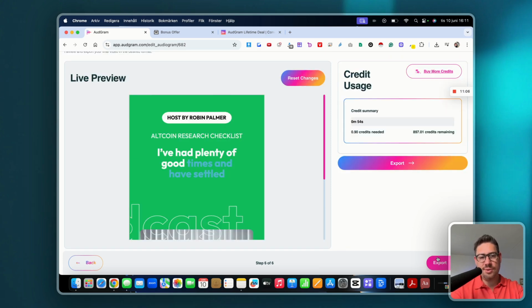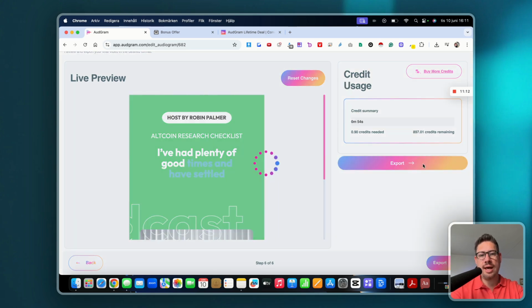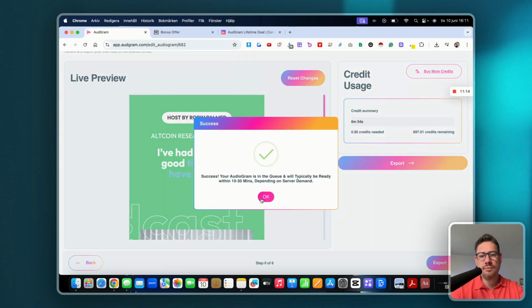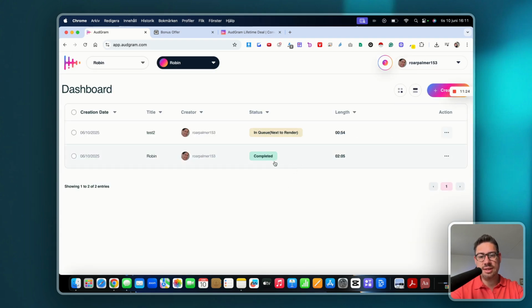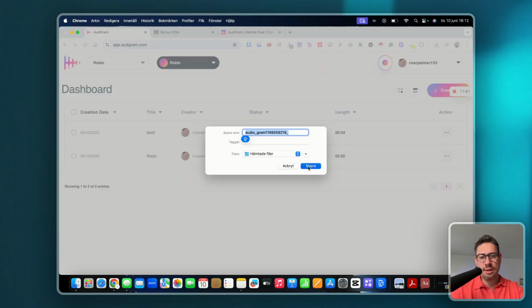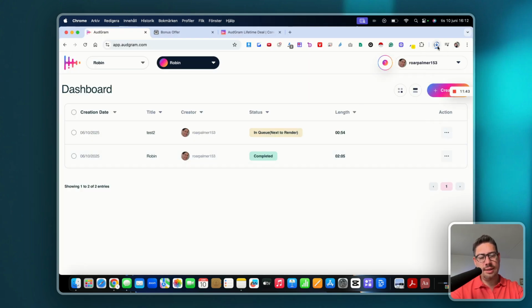If we go to export, what you want to do is click on export, and that's all you have to do. Then it's going to be ready in 10 to 30 minutes. When I tested this, it took me around 10 minutes to get this ready. This is the file that I actually tested earlier. So I'm going to download that here, and let me show you a little bit of how this looks.